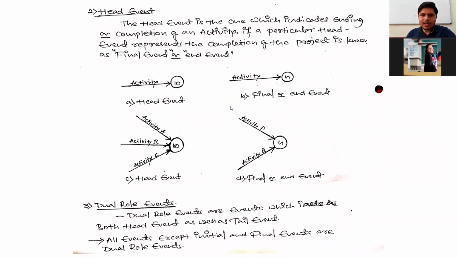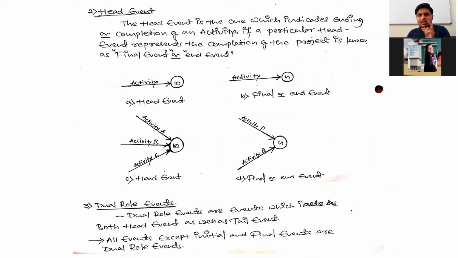And head events are the events which indicate only completion of an activity, or ending of an activity. But these dual role events are acting as both head event and tail event. And almost all the events are dual role events.